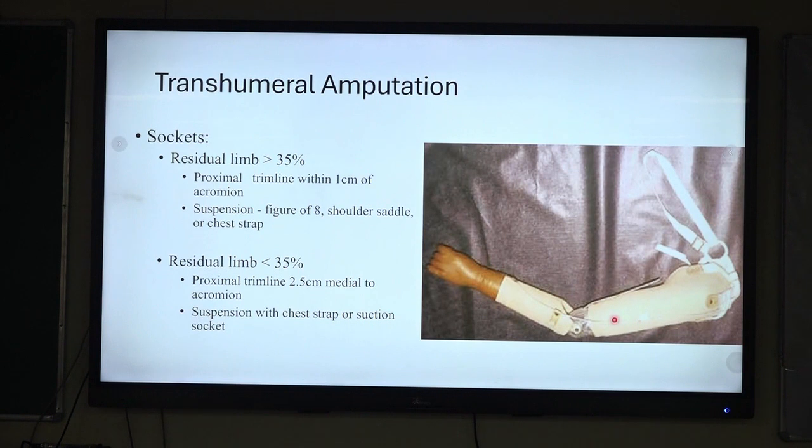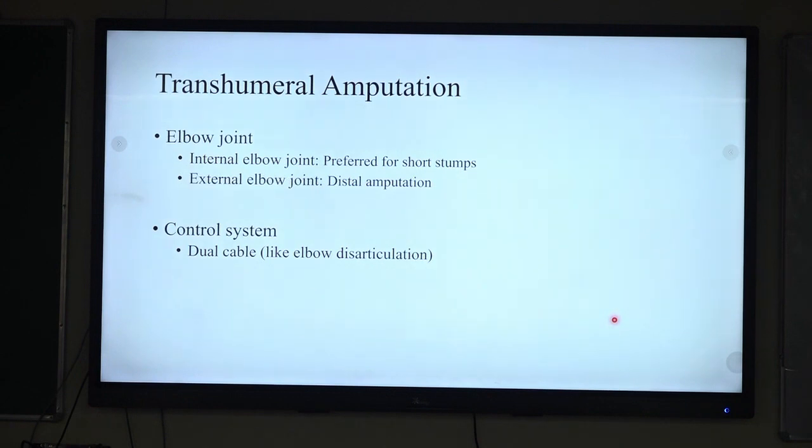In case of transhumeral amputation, if the residual limb length is adequate, the proximal trim line of the socket should be within 1 centimeter of the acromion process. Here we can use figure 8, shoulder saddle or chest strap as a suspension. Whereas if the residual length is short, less than 35%, the proximal trim line of the socket must be extended more medial to the acromion process, and here we require a more secure type of suspension, like suction socket or silicone suspension systems.